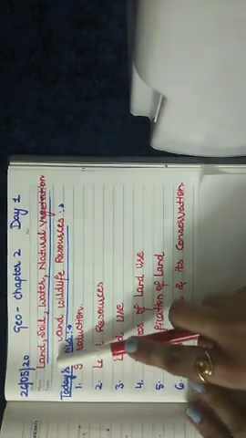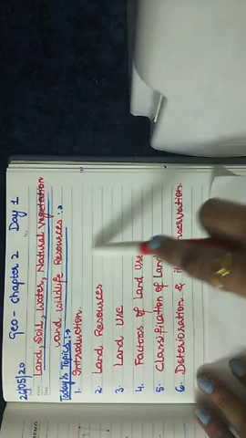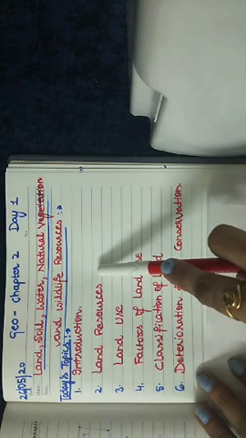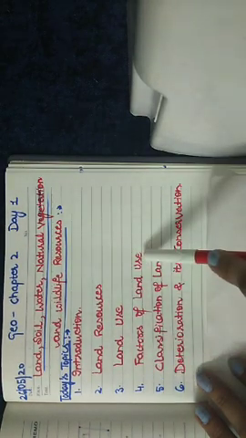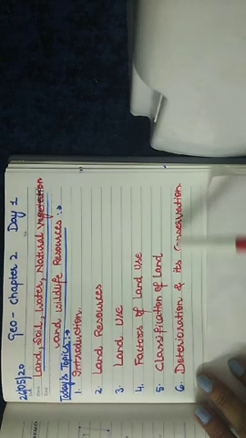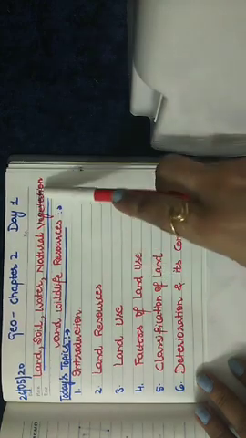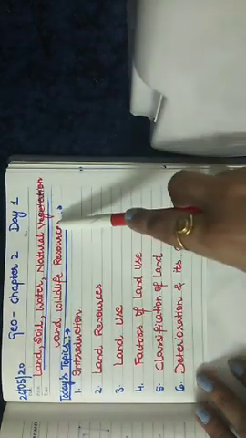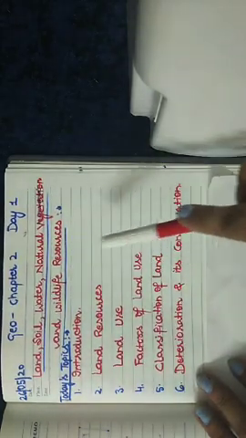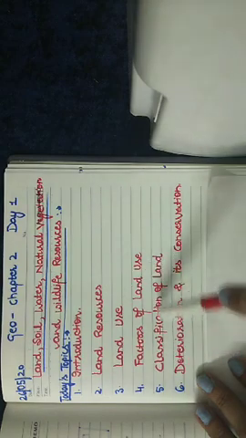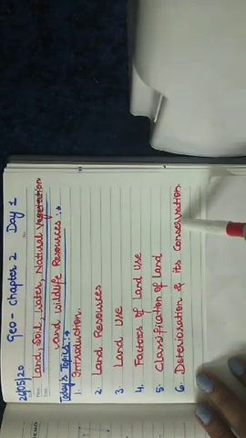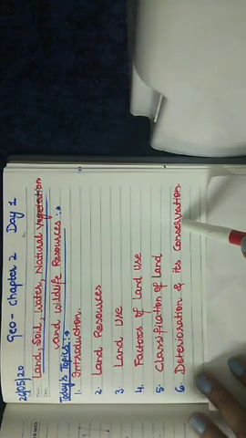Similarly, after covering the land, we will be covering the same topics about the soil, then the same topics for water as a resource: what are the uses of the water, what are the factors of the water use, how the water is deteriorating nowadays, and how we can conserve the water. Similarly, in the case of natural vegetation and wildlife resources. So the entire chapter moves around certain reasons, certain effects, certain factors of its use, how it is being deteriorated, and how we can conserve such resources. Right? Students,